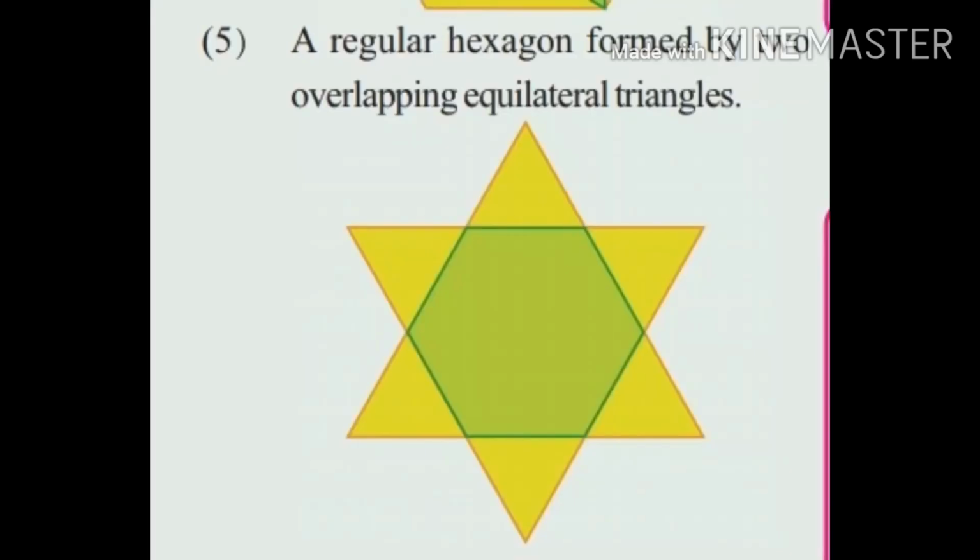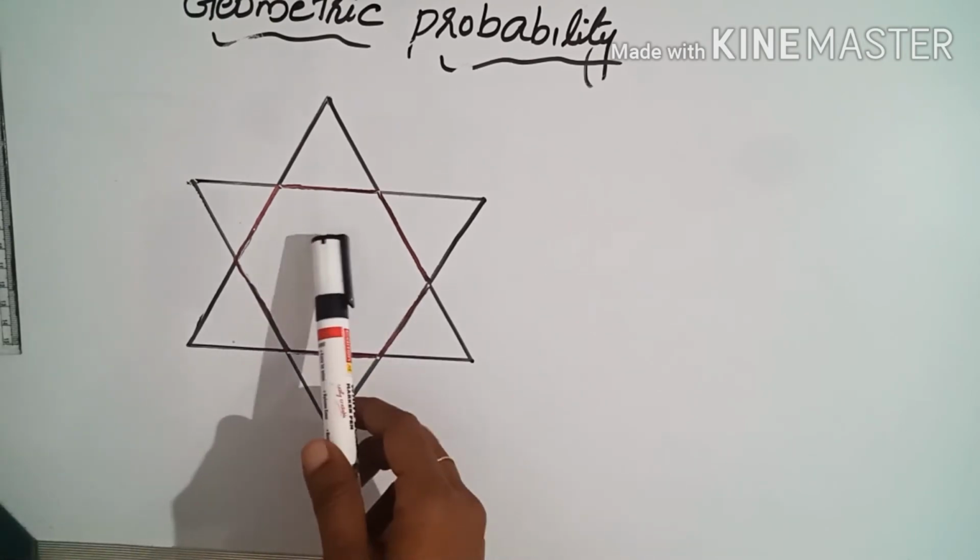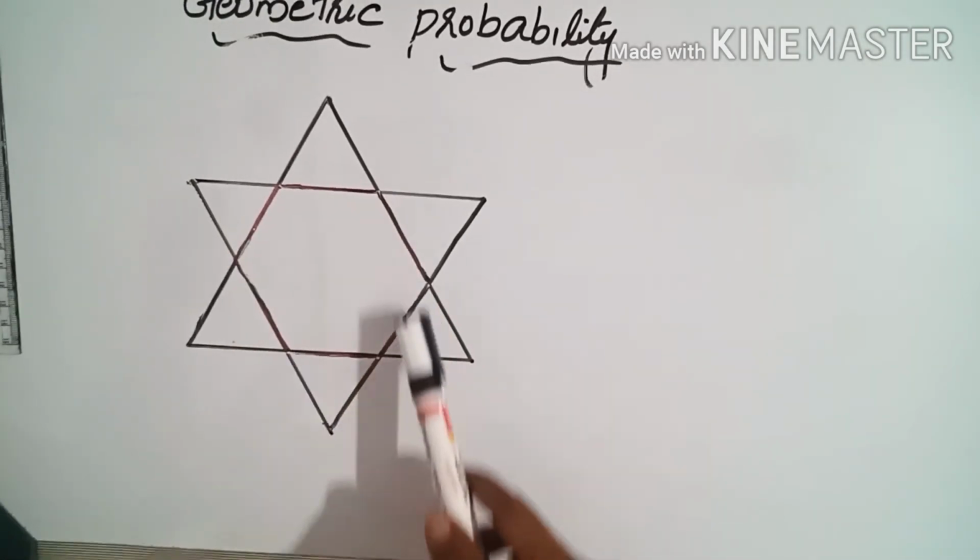Okay. Next is question number 5. A regular hexagon formed by two overlapping equilateral triangles. Two equilateral triangles are overlapping, then we got one regular hexagon. That means that green portion is the regular hexagon. We need to find the probability of getting a dot inside that regular hexagon. Let's draw the rough figure. This is the figure. This is the regular hexagon.